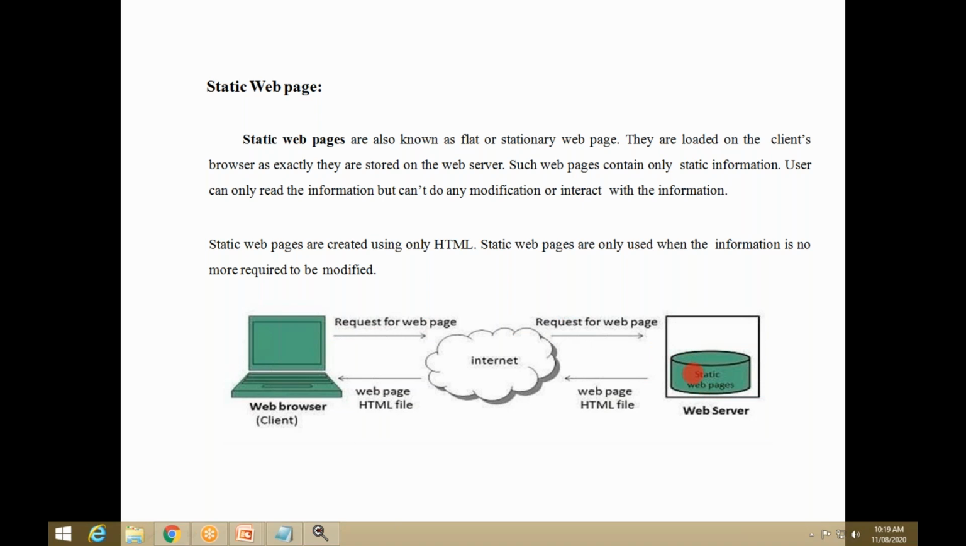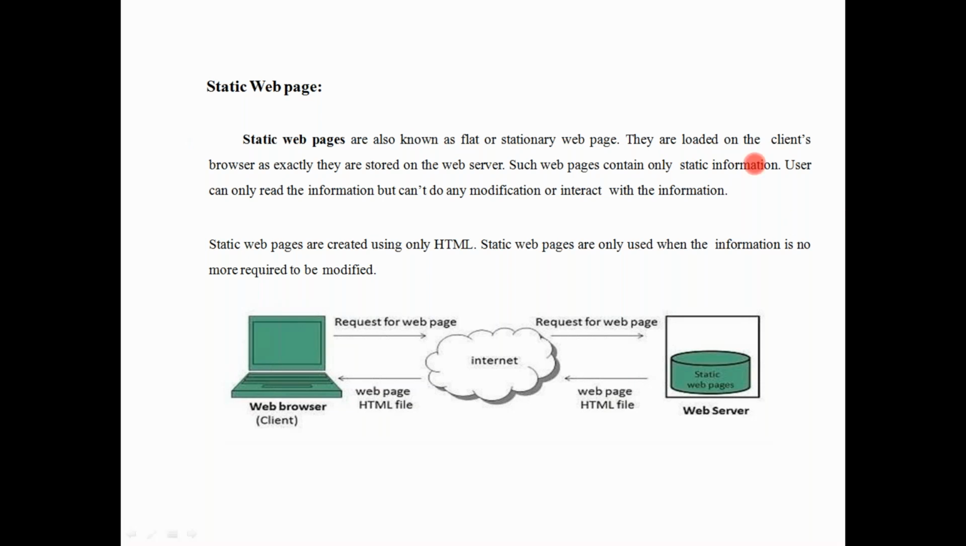If it is present, it is sent to the web browser in the form of an HTML file, but it cannot be modified. After 10 years also the same content will be there. That is called a static web page. You cannot edit it. It cannot be modified. That is called static.